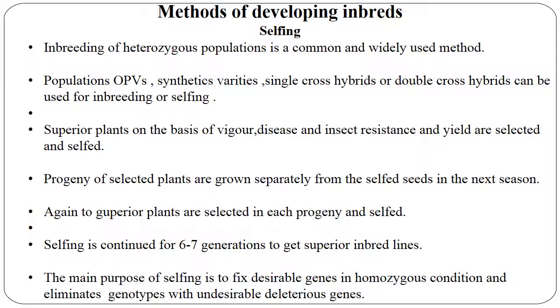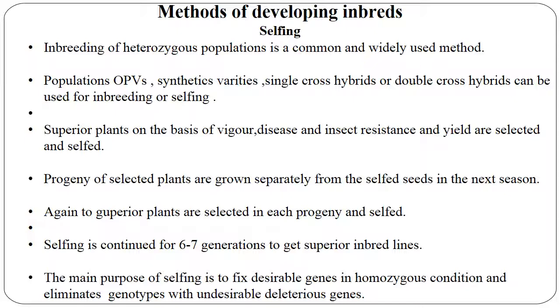Coming to the methods of developing inbreds, the first and foremost, which has been practiced for a long period, is selfing. In this, inbreeding of a heterozygous population is a common and widely used method. Populations, open pollinated varieties, synthetics, single cross hybrids or double cross hybrids can be used for inbreeding or selfing. Superior plants on the basis of vigor, disease and insect resistance and yield are selected and selfed.